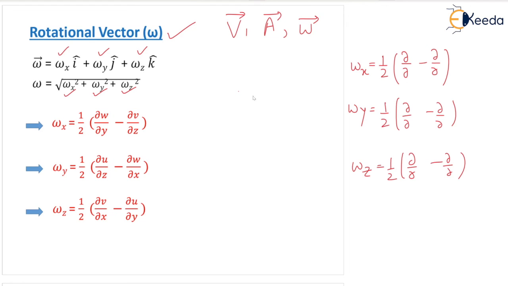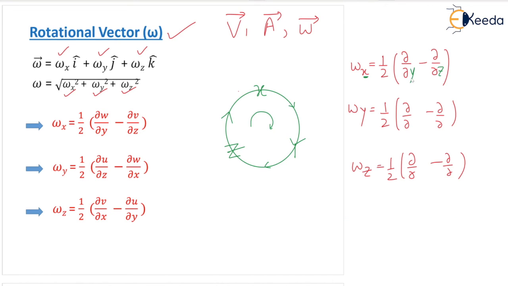We'll write the x, y, z in cyclic order. So let us say I'm writing x here, and then y here, and then z here. Cyclic order. So this is the direction, after x, y, and then z. Please remember this very important formula. So whenever you are writing omega x, after x, what is there? Y. You write down y here in the denominator, and then z here in the denominator.